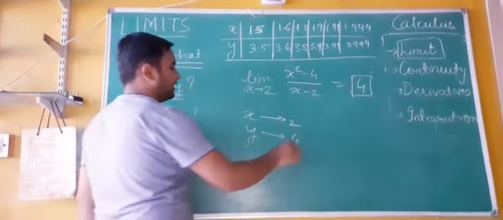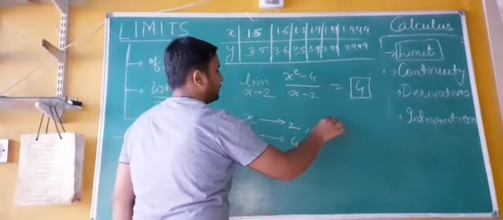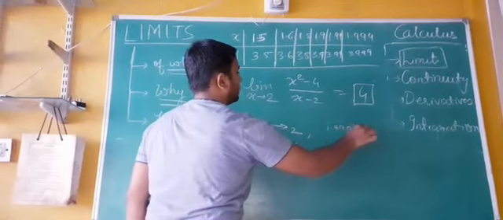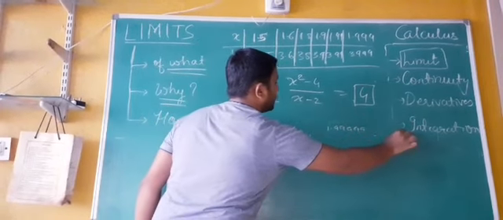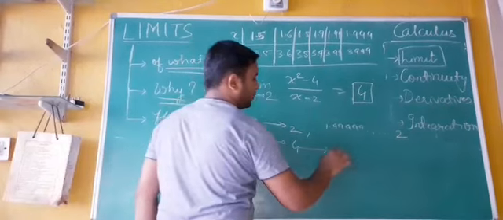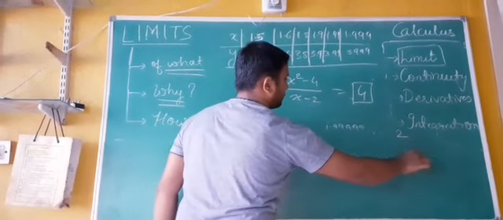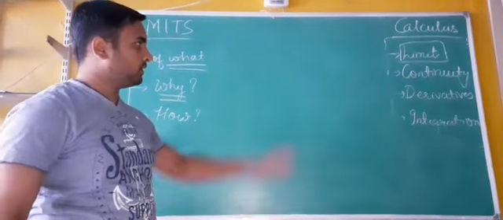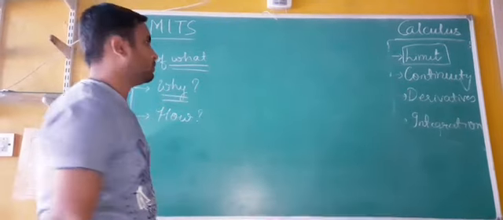So when x is 1.999999, it will go very close to 2, and y will go very close to 4. But now let's see a different example with a different approach and a different method to solve it.